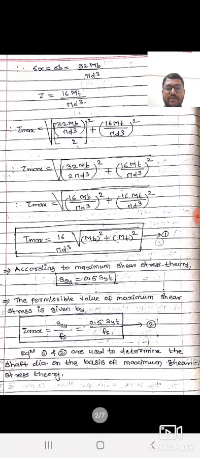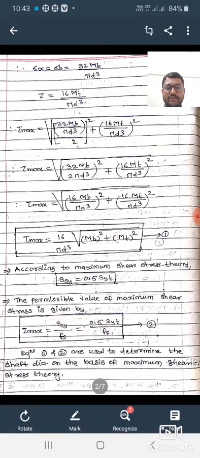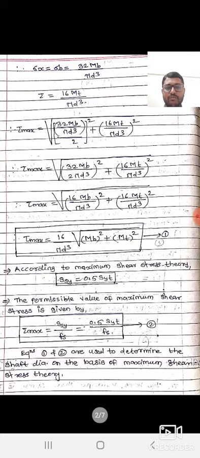From this equation you can find the value of the diameter of the shaft, d. Then, according to maximum shear stress theory, the yield shear stress SSY is equal to 0.5 SYT. These are the conditions for maximum shear stress theory.